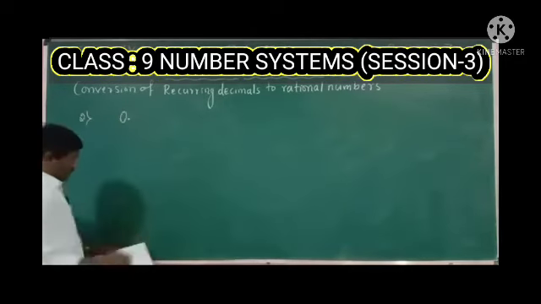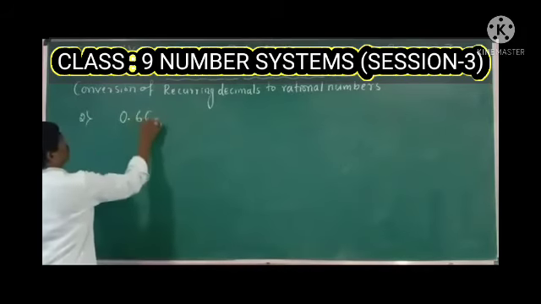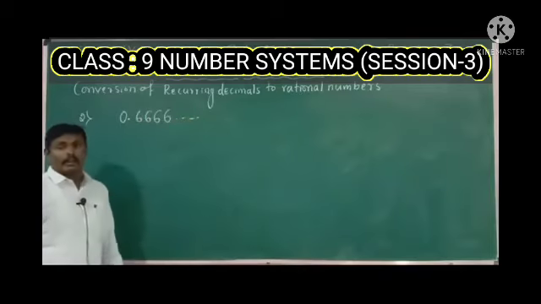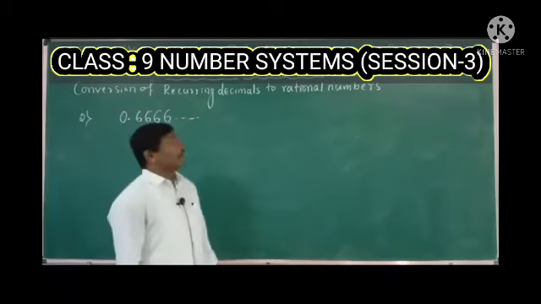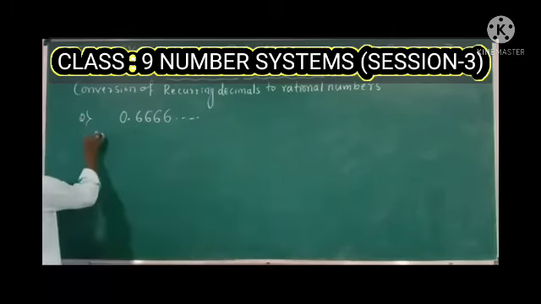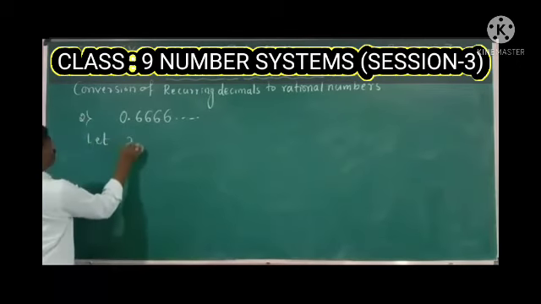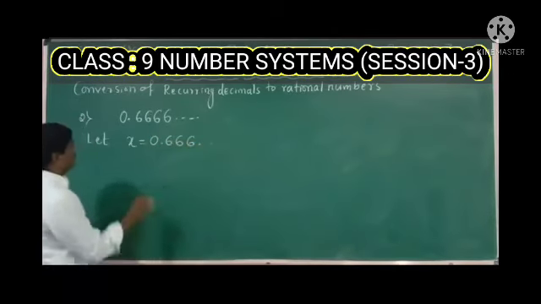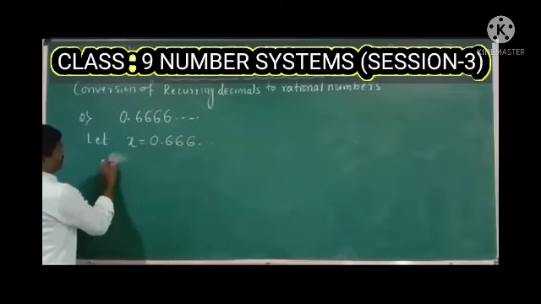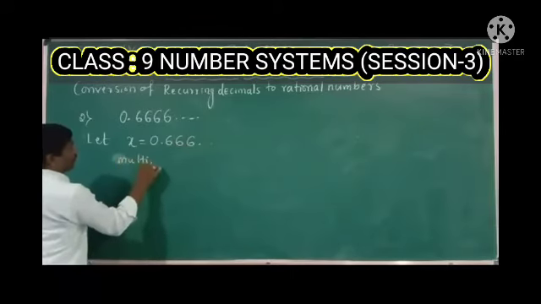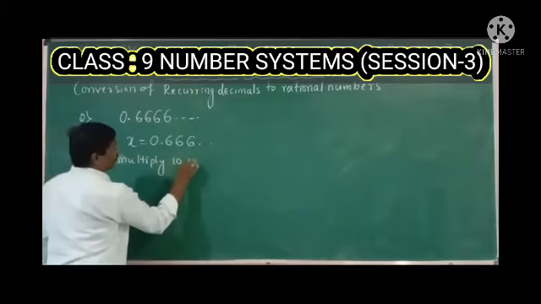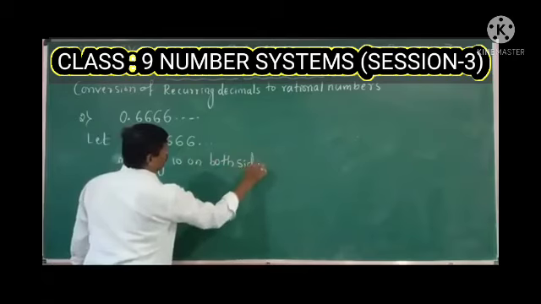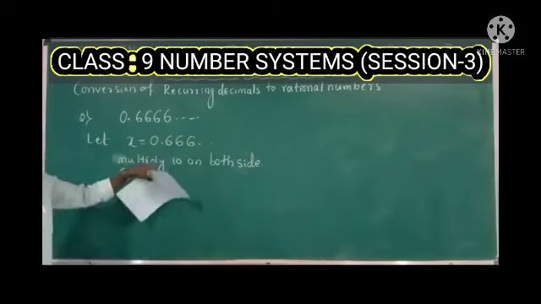That second question is 0.666. Here the 6 is the recurring digit, or recurring decimal. So let's consider the decimal x is equal to 0.666. Okay. Now multiply 10 on both sides. Once you multiply 10 on both sides, what will you get?